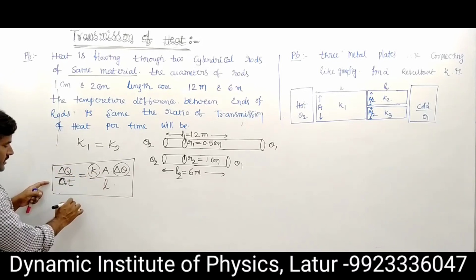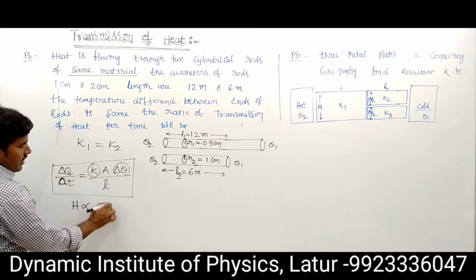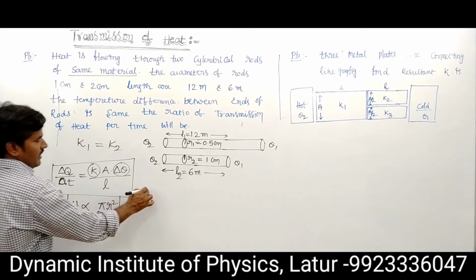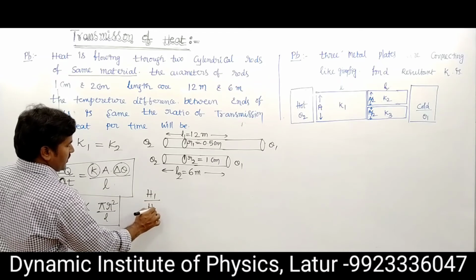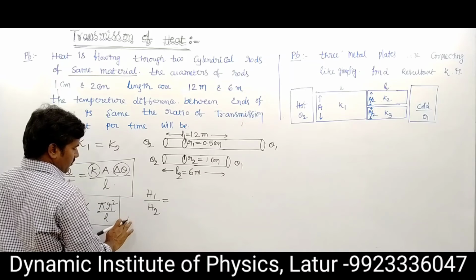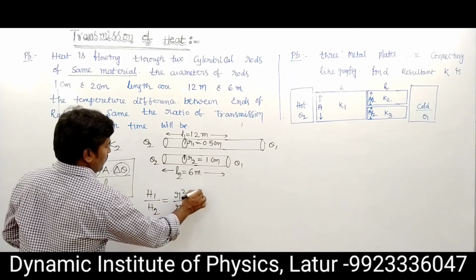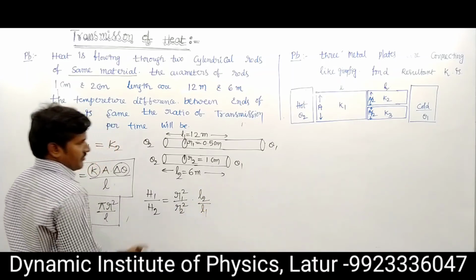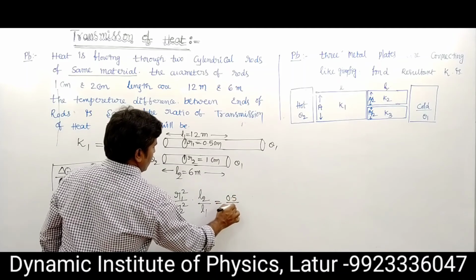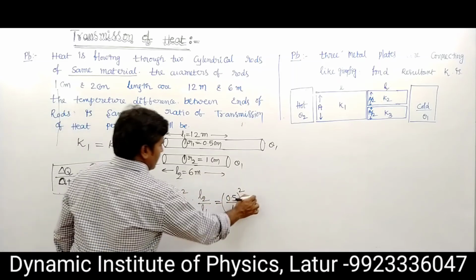Then this is H. H is proportional to area pi r square upon L, so H is proportional to r square by L. H1 upon H2, the transmitted heat, equals R1 square by R2 square into L2 upon L1. It is written as 0.5 upon 1 whole square into L2 upon L1, 6 upon 12.